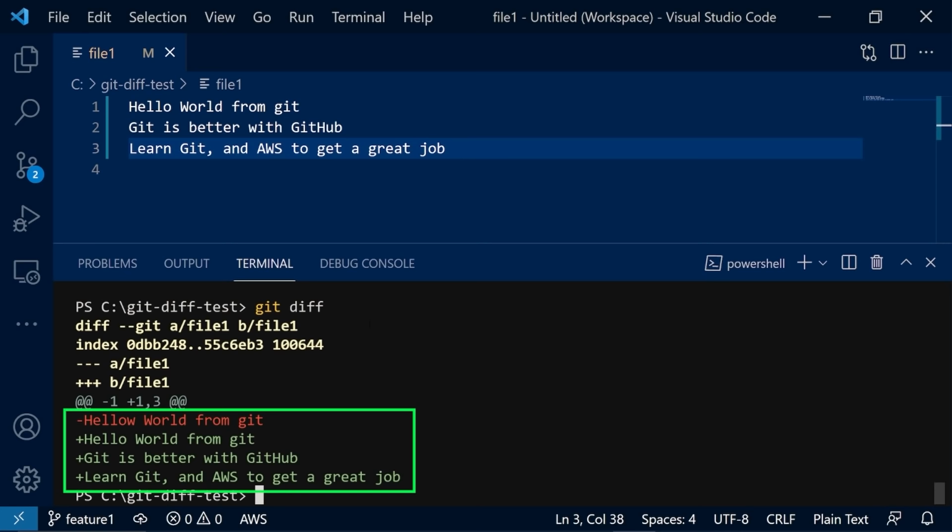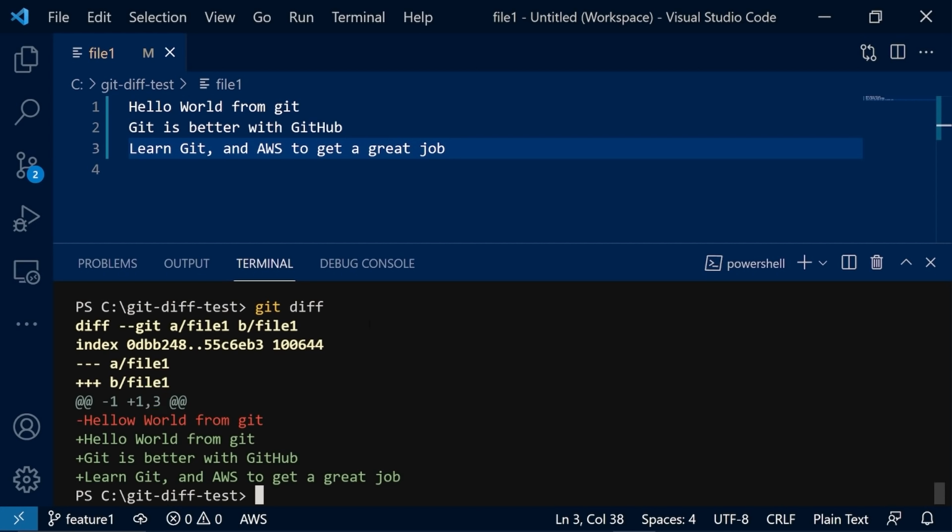As we can see, the line "hello world from Git" is removed and three new lines have been added to this file. This section shows the summary of changes. This is divided into two areas. The minus denotes that this section is for the original file, and plus denotes that this section is for the changed file. Please note that this -1 or +1 does not mean that one line has been deleted and one line has been added. The first number denotes the line number that the change is from, and the second number shows the number of lines impacted.